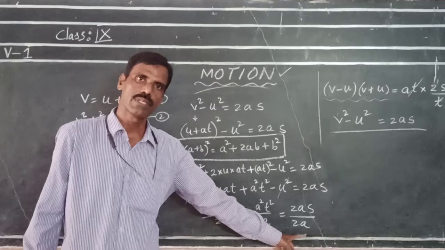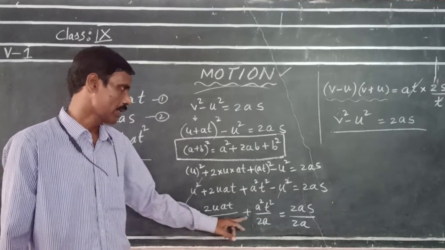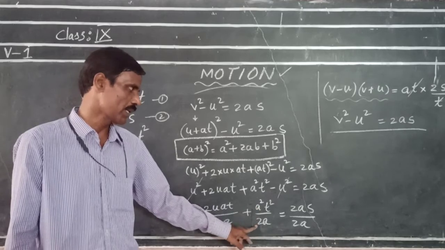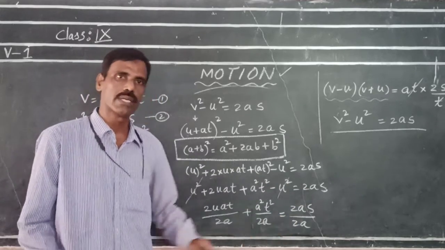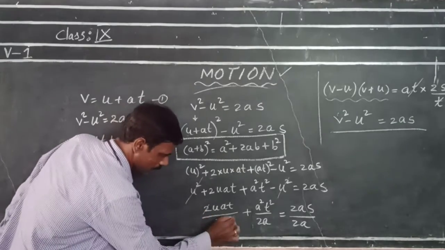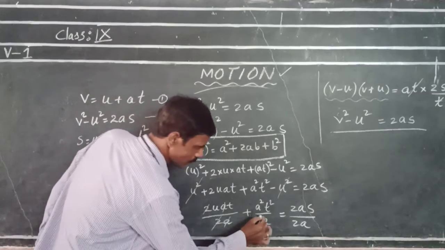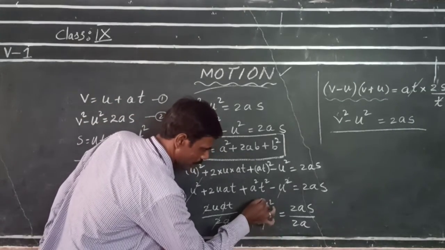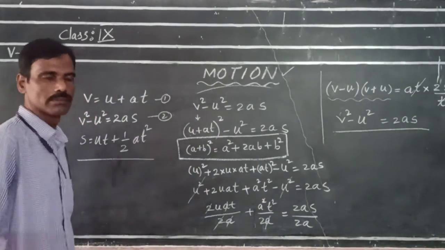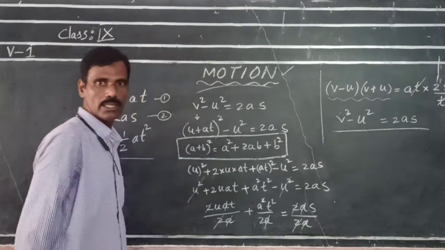Now, 2 and 2 get cancelled, a and a. Here, one of the a from a square and 2a get cancelled.